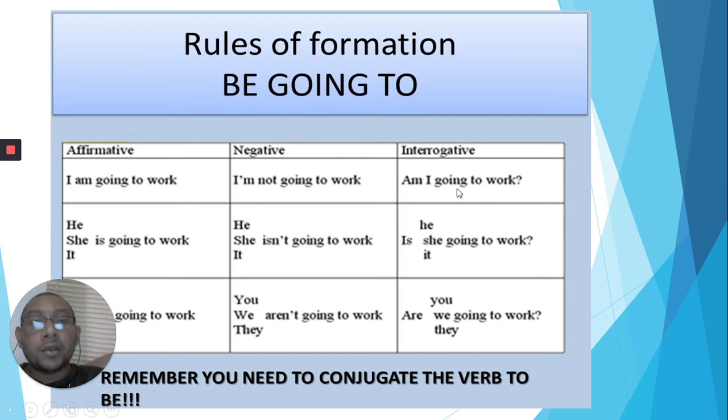And if you want to make this like a question, the only thing that you need to do is to put the verb to be at the beginning of the sentence. Is he going to work? Yeah. So remember, always put the question mark. Okay? So finally, here we have another one. For example, with we. Here we have, we are going to work. If you want to make this sentence negative, you need to put aren't. We aren't going to work.